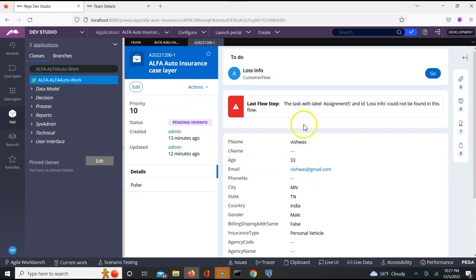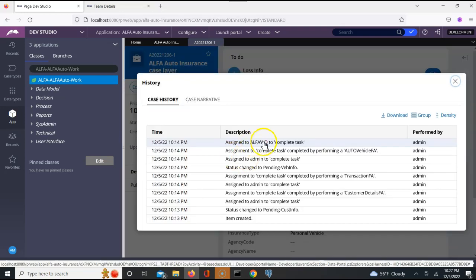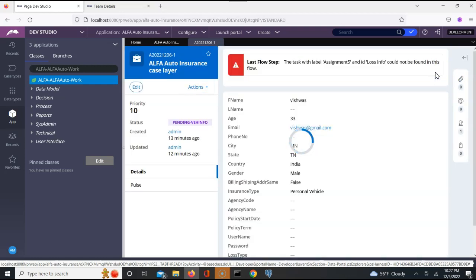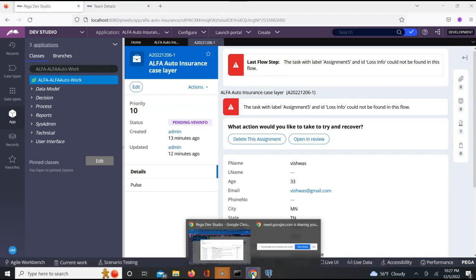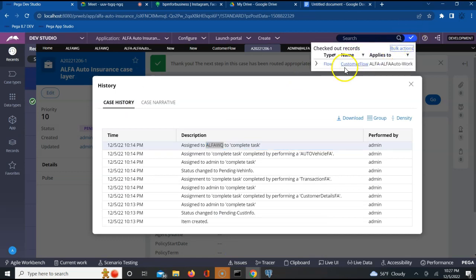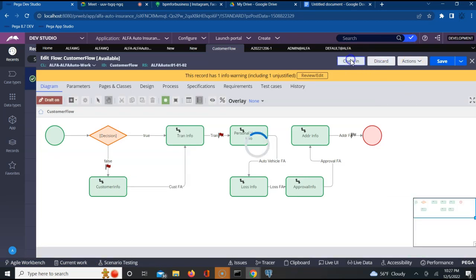Yes, Madurai. Loss info. If you see history, see, let us see if we can modify. Do we need to check in the flow? Yes, we need to. That is why you're getting this error. The flow has to be checked in. That's right. Let us check in this.